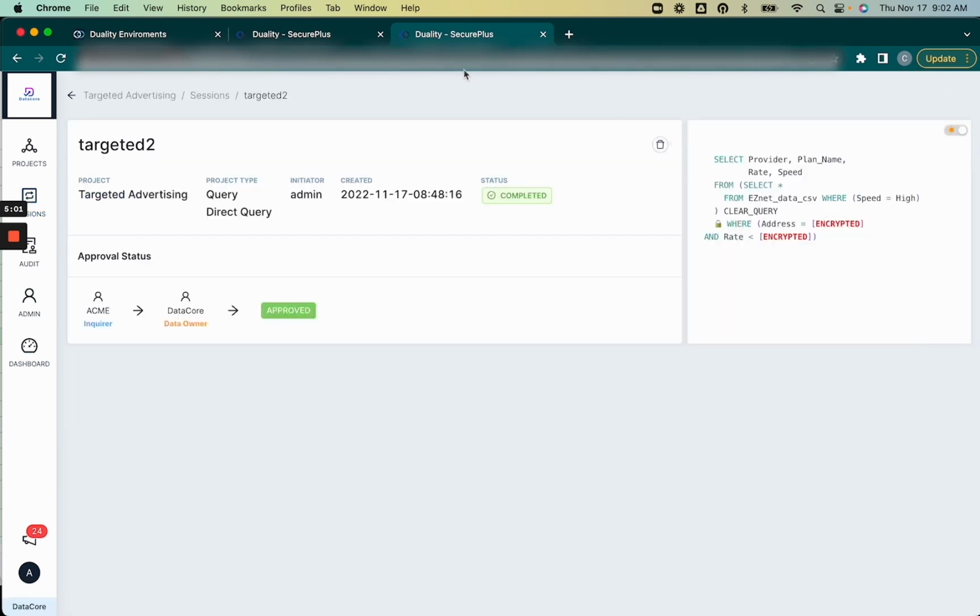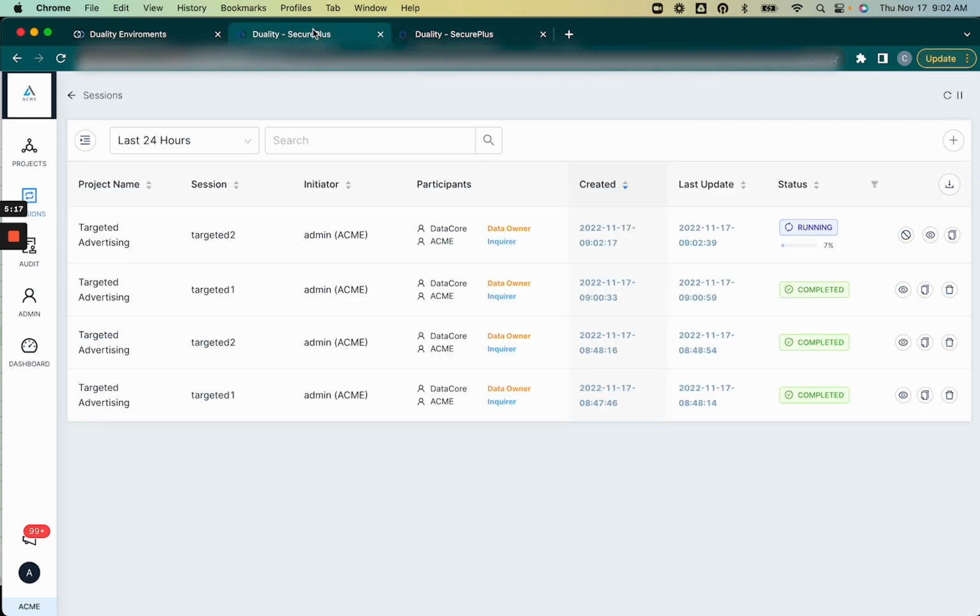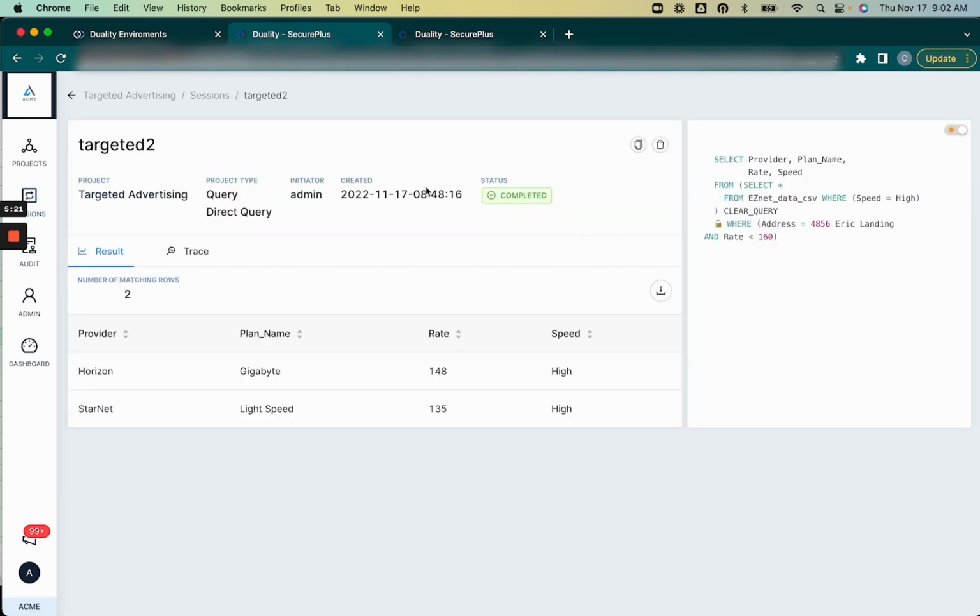If I take a look at the results, I can see again, Acme is looking for a high-speed internet. However, the address is encrypted and the amount that the customer is paying per month is also encrypted. Again, I can see that I sent a response, although I have no idea what that response is. If we jump back over to Acme and take a look at the results, I can now see that yes, indeed, there are two internet providers that offer high-speed internet for this particular address that both cost less than what the customer is currently paying.